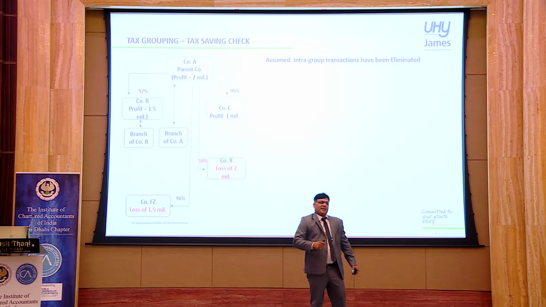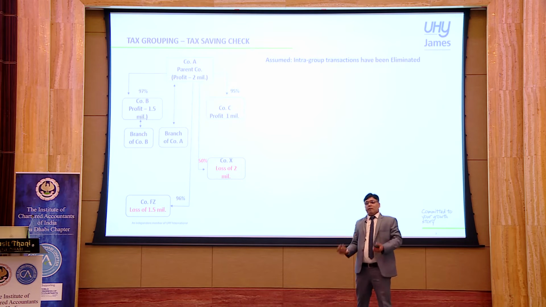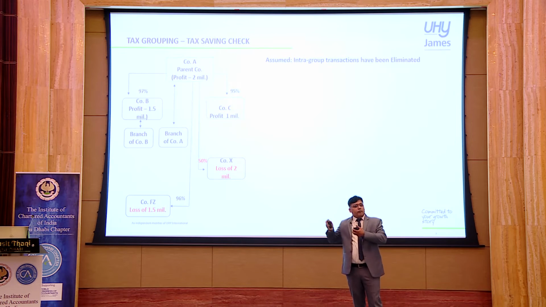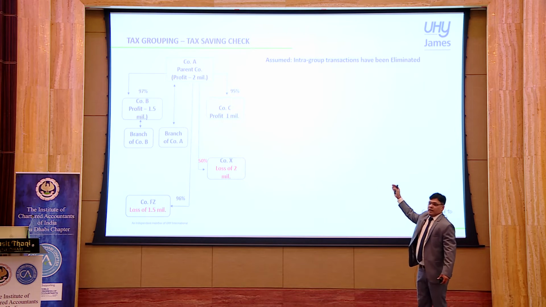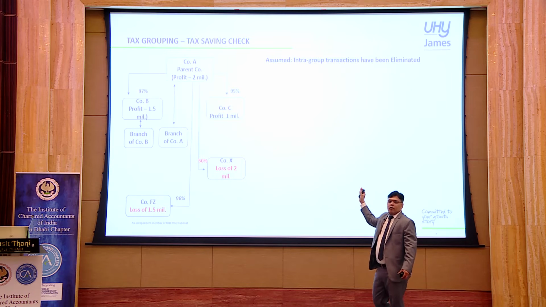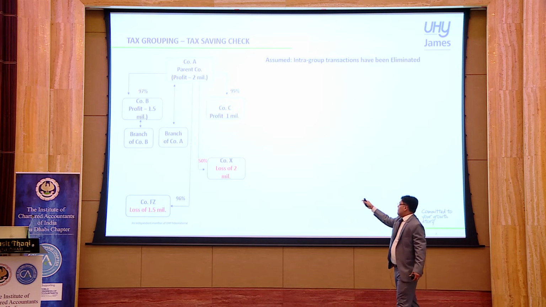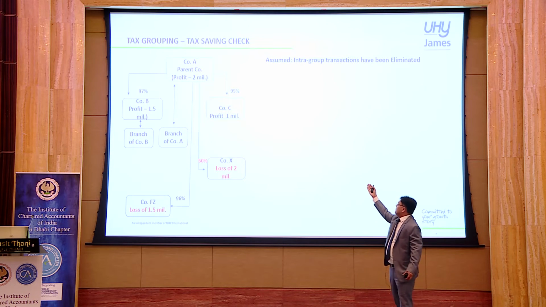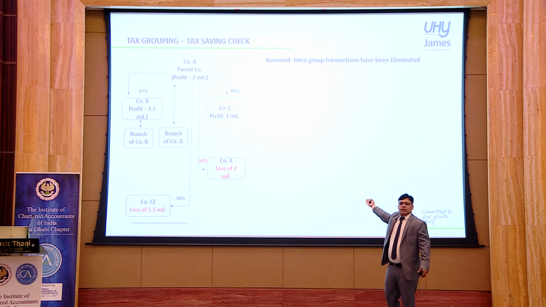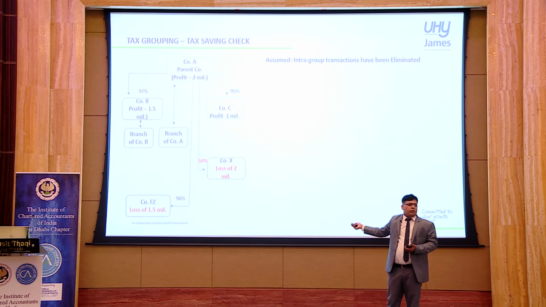From this slide, let us understand, okay, one is what we can form, but what benefit can we get from forming a tax group. In this structure, with direct shareholding, company A, B and C can form it, and their branches can also form it. What about company X, which has a loss of 2 million? They cannot form. The reason being, direct investment is only 50%, and there is no provision for indirect investment along with its subsidiary. And the free zone company, in any case, we cannot form, since they are already enjoying a 0% tax rate.